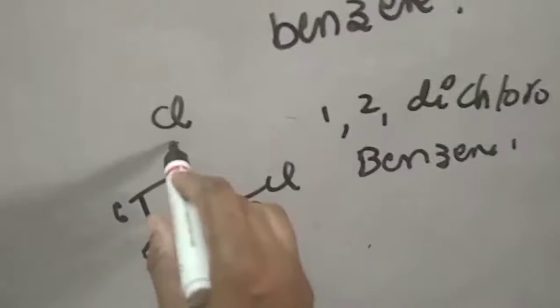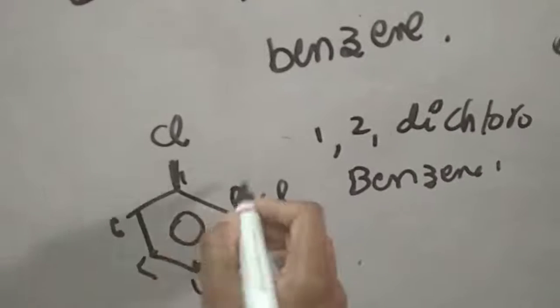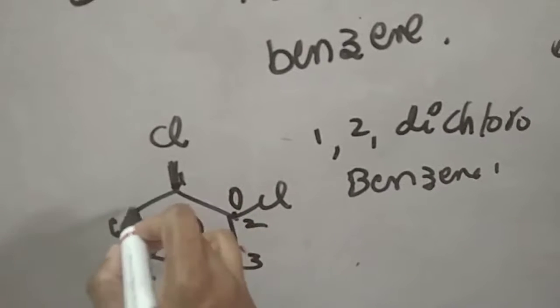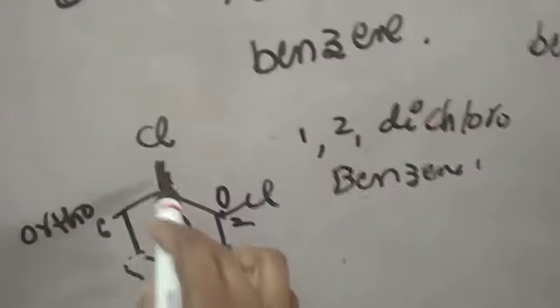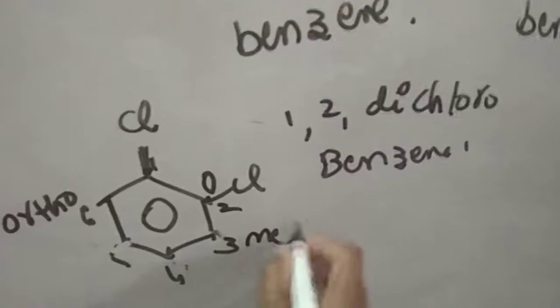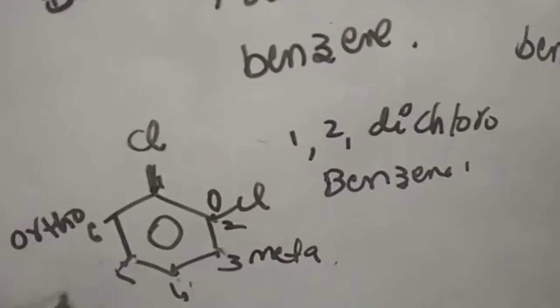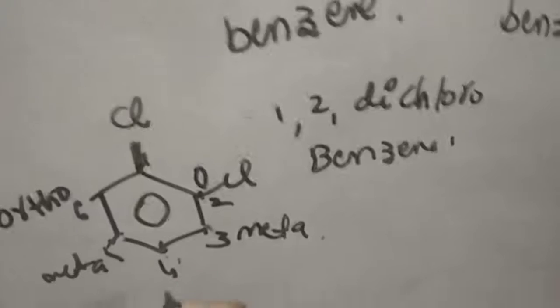But in the common name, we represent with positions. With respect to this first chlorine, this position is said to be ortho, and on this side this position is also ortho. The third position is meta, and the fourth position is called para.